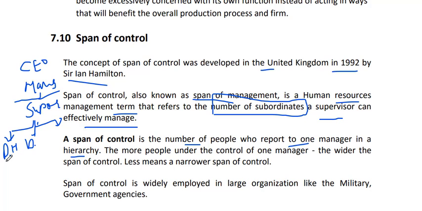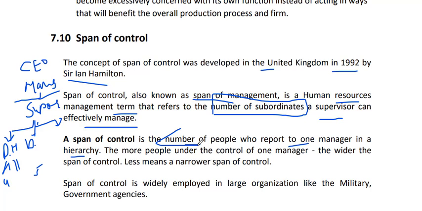And under a department head, how many staff are there? 4, 5, 6. These 4 people only give their report to the one department head, and these 3 department heads only give their report to the supervisor. So we just have to count the number of people who report to the one manager.